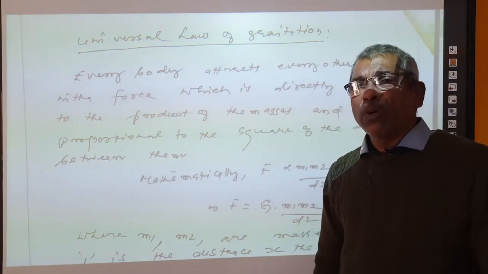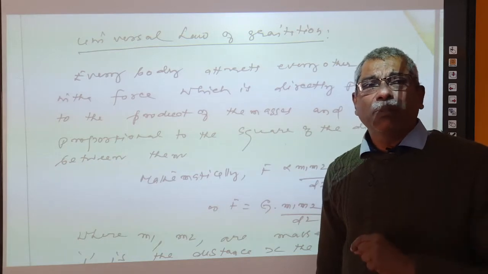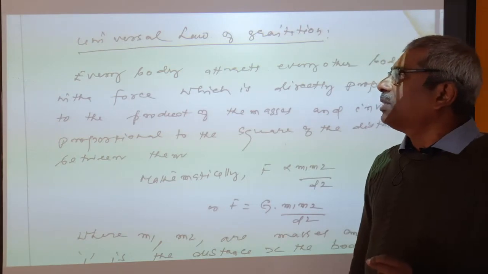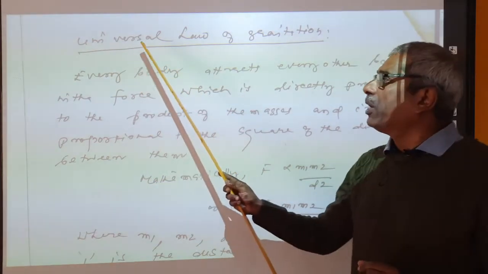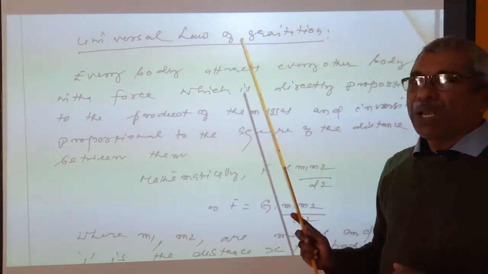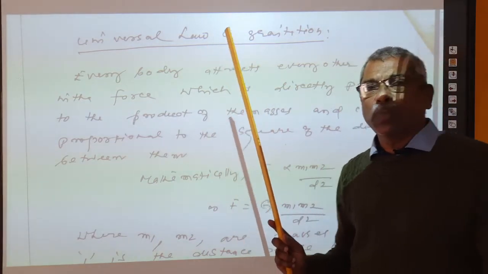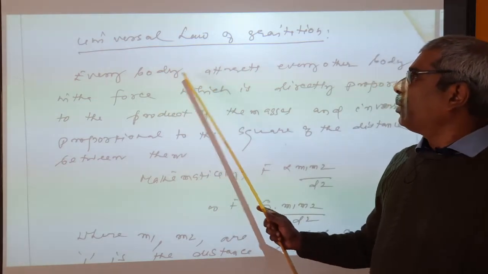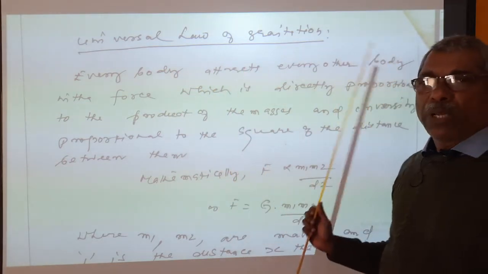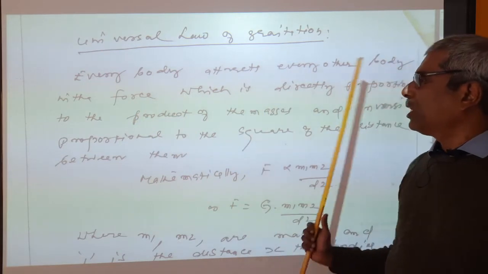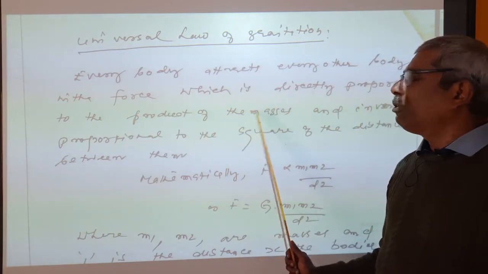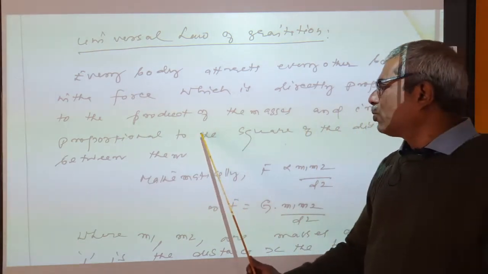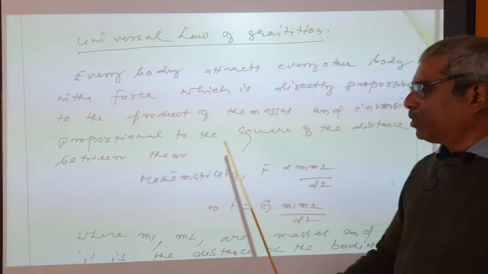So whenever we talk about gravitation, the point that strikes the mind is a force. That force is explained by the universal law of gravitation. The universal law of gravitation was first explained by Sir Isaac Newton. According to this, every body attracts every other body with a force which is directly proportional to the product of the masses of the bodies and inversely proportional to the square of the distance between them.